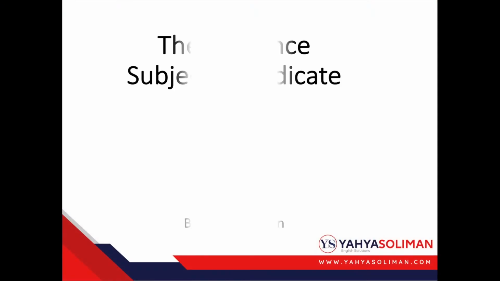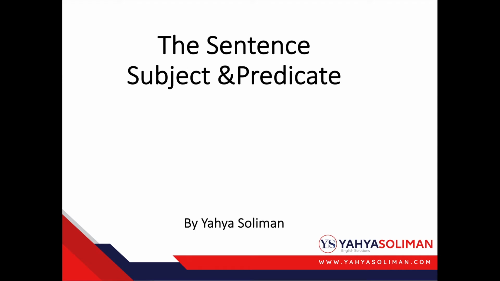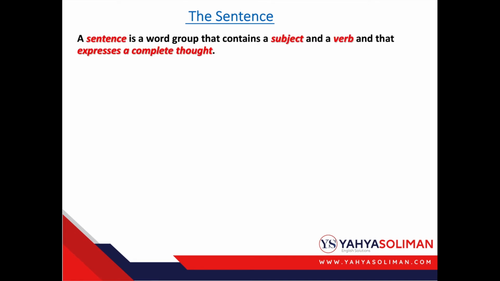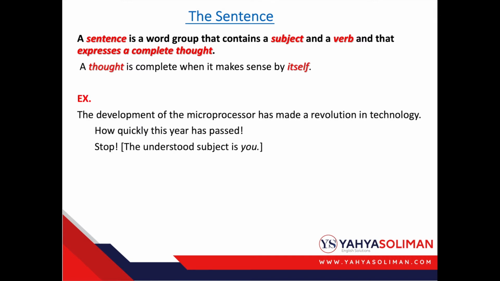Today we will talk about the sentence and its main parts, the subject and the predicate. The sentence. A sentence is a word group that contains a subject and a verb and that expresses a complete thought. Here I mean a thought is complete when it makes sense by itself. For example, the development of the microprocessor has made a revolution in technology.